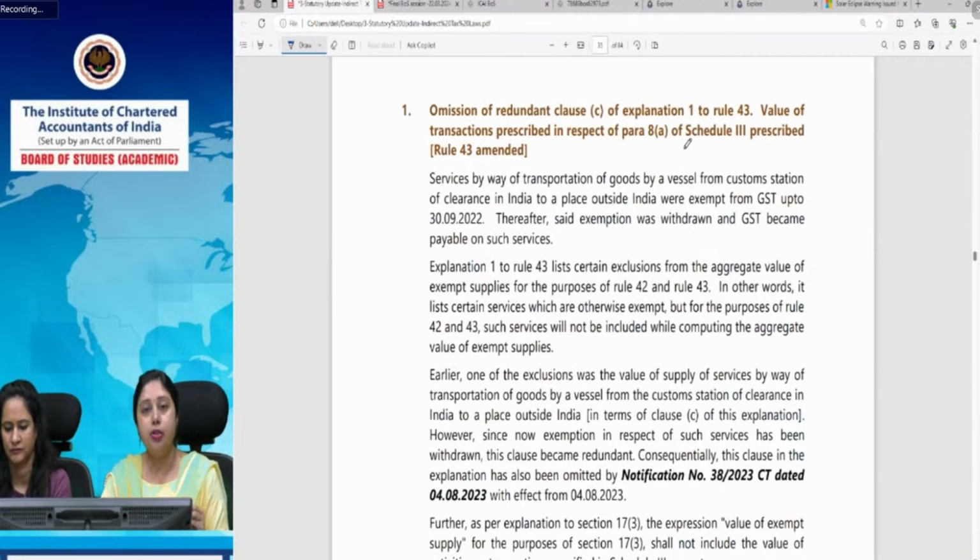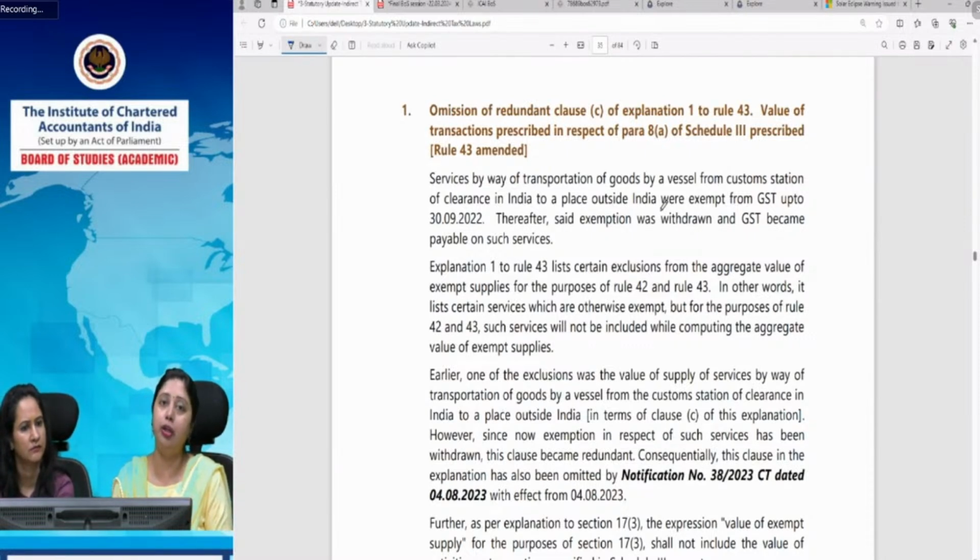See, in case of the value of exempt supply, for the purpose of reversal under Rule 42 and 43, what do Rule 42 and 43 prescribe?